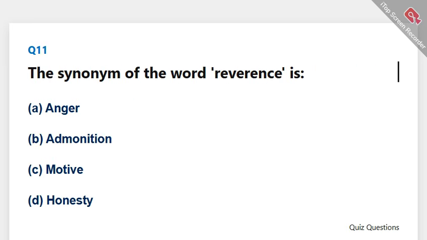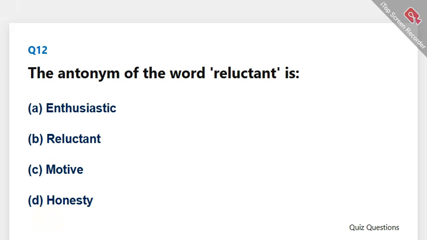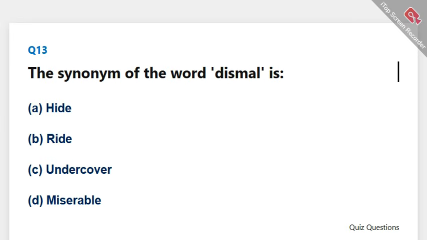The synonym of the word reverence is. The correct answer is D. Honesty. The antonym of the word reluctant is. The correct answer is A. Enthusiastic. The synonym of the word dismal is. The correct answer is D. Miserable.